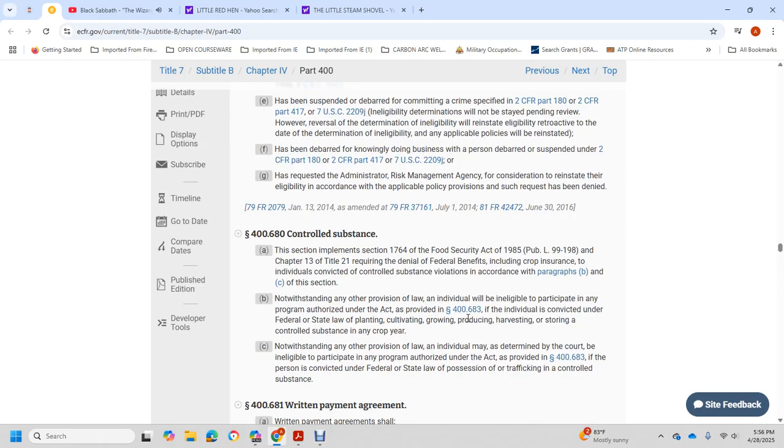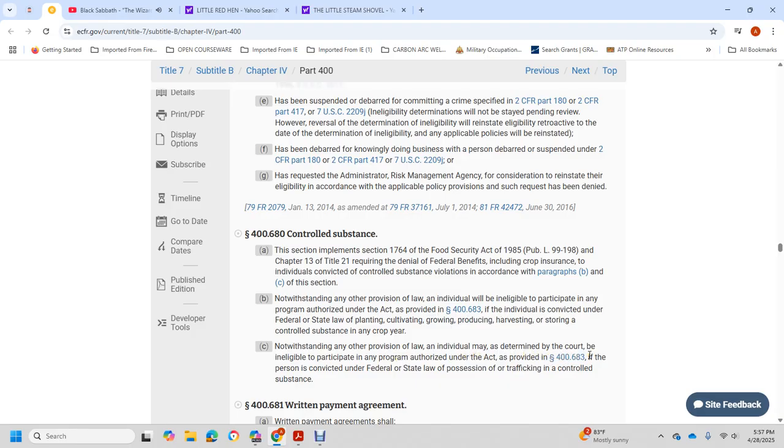406.80, the controlled substance section, applies with section 1764 of the Federal Food Security Act of 1985 within Chapter 13, Title 21. The requirement is that federal benefits, including crop insurance, are denied to an individual convicted of a controlled substance violation, according to paragraphs (b) and (c) of the section. Notwithstanding any of the provisions of the law, the individual is ineligible to participate in the program authorized with the Act. Under 406.83, an individual convicted under federal or state law of planting, cultivating, growing, producing, harvesting, or storing a controlled substance in any crop year, notwithstanding the provisions involved, may be determined by the court ineligible to participate in the programs authorized with the Act.